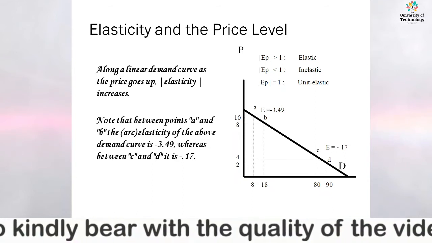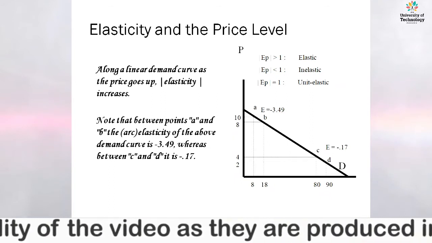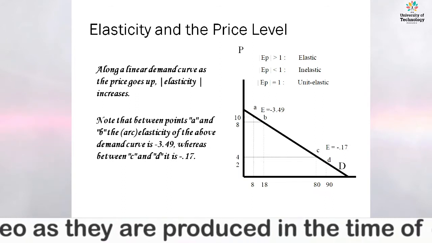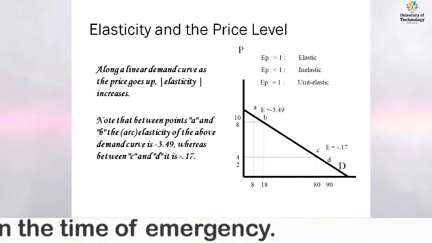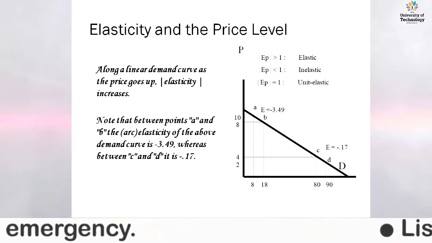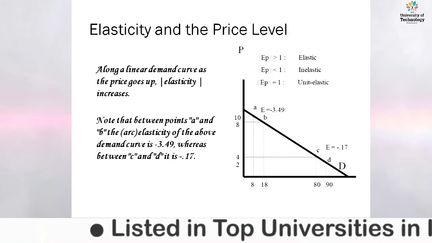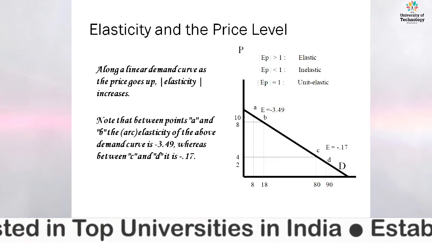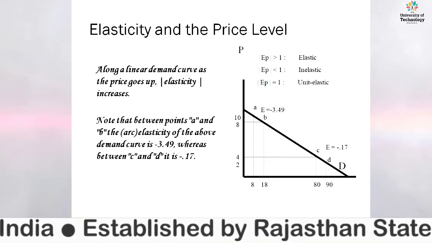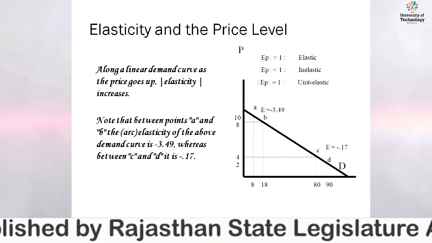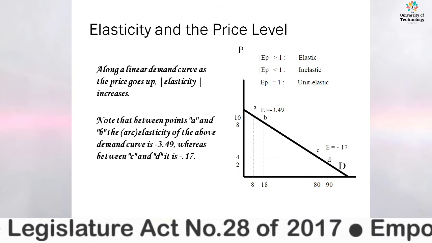If the EP is equal to 1, it is also known as unitary elastic. The changes in the prices also create the same ratio of change in quantity demanded, right? It is known as unitary or unit elastic. Note that here, between points A and B, the arc elasticity of the above demand curve is minus 3.49, whereas between C and D, it is minus 0.17,